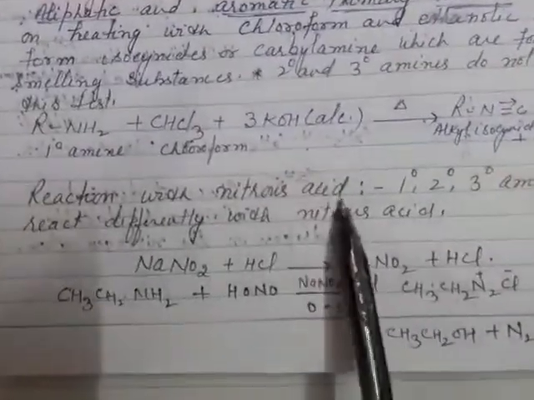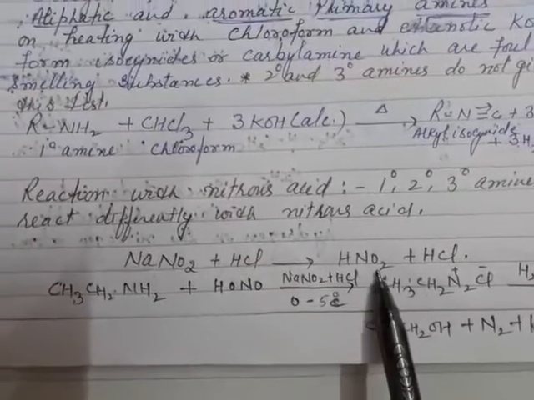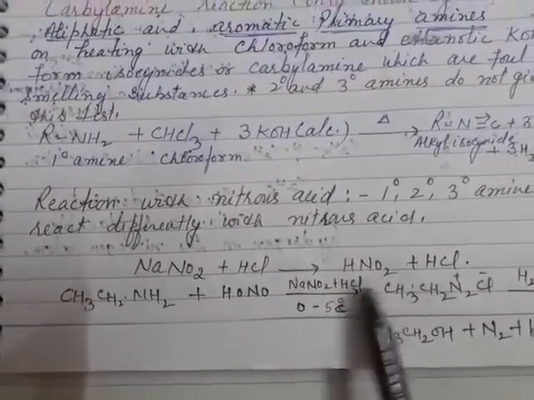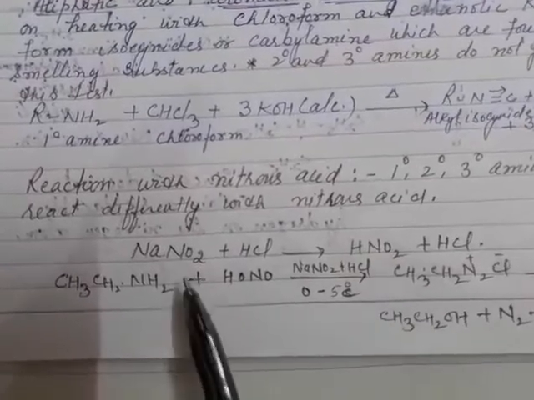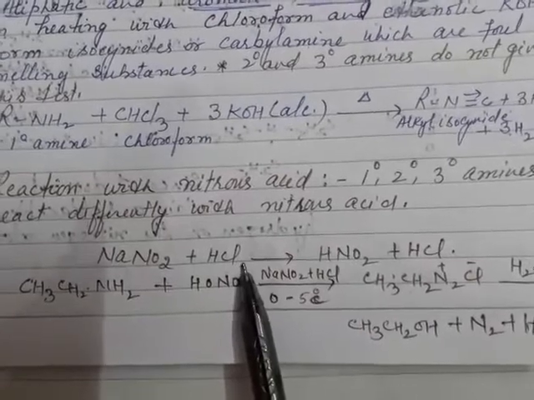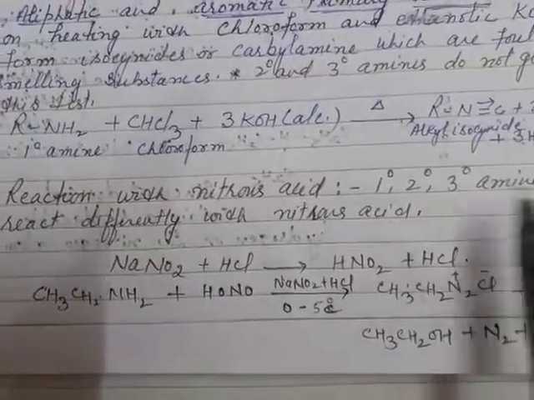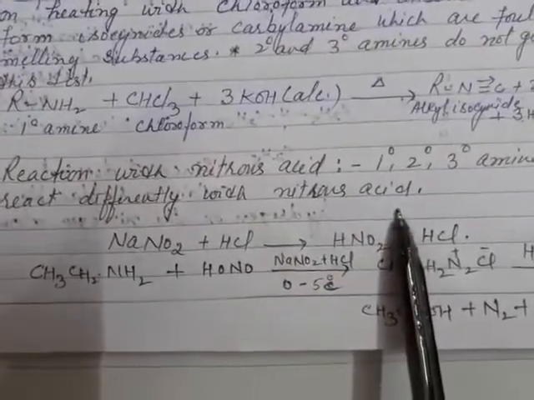Next is the reaction with nitrous acid. Nitrous acid is HNO2. It is unstable, so it is freshly prepared. To prepare it, sodium nitrite is made to react with HCl. Primary, secondary and tertiary amines react differently with nitrous acid.